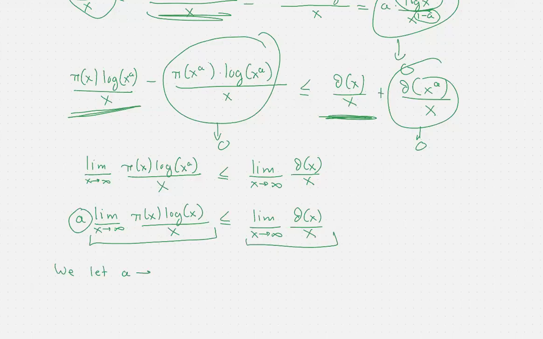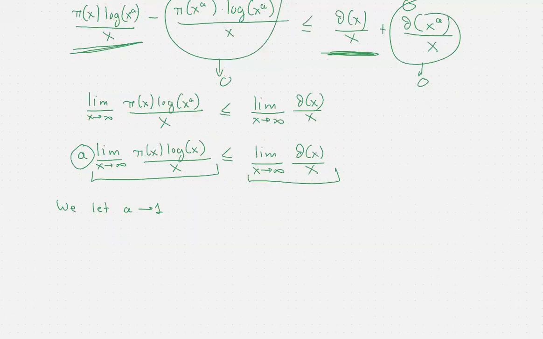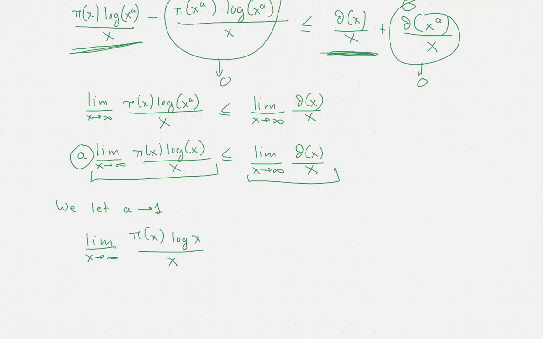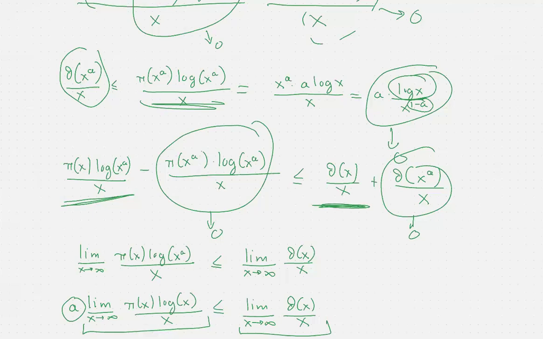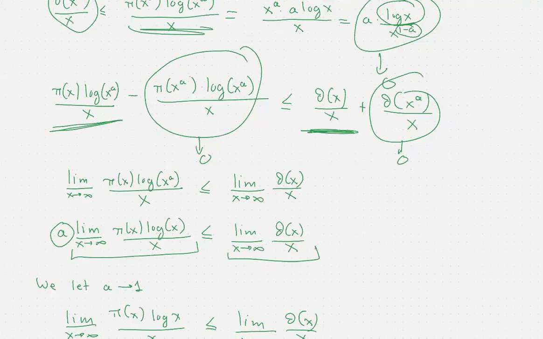What that gives us is that the lower limit as x tends to infinity of pi of x times logarithm of x over x is less than or equal to the limit as x tends to infinity of theta of x over x. What we did with the lower limits, we could have done with the upper limits, and thus, if you check here, we obtained the reverse inequalities from what we had right here.